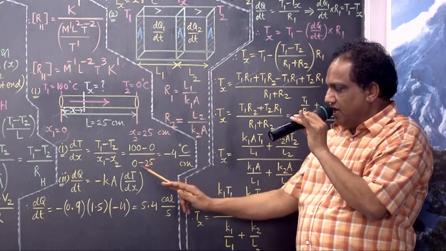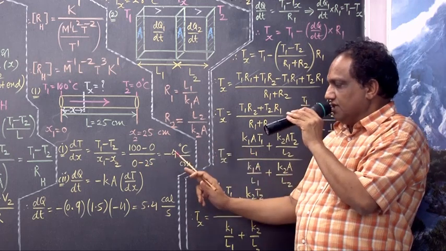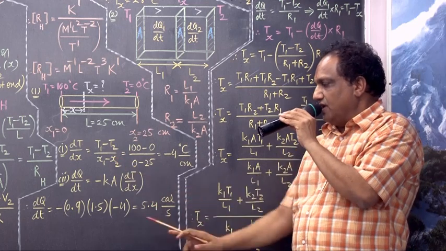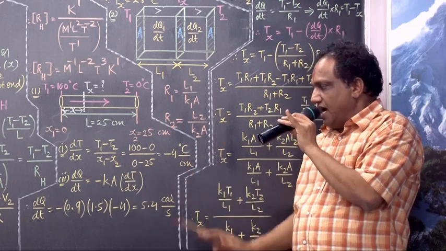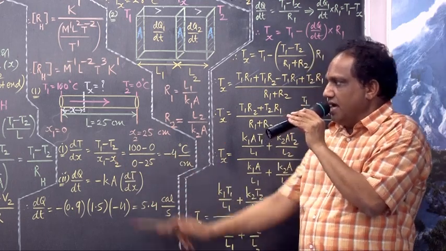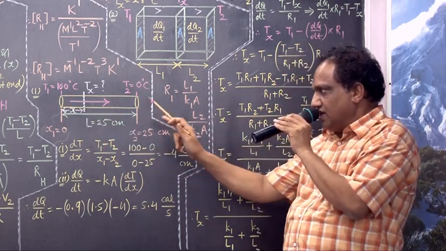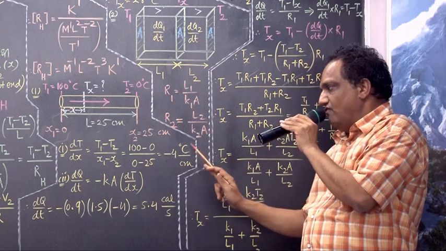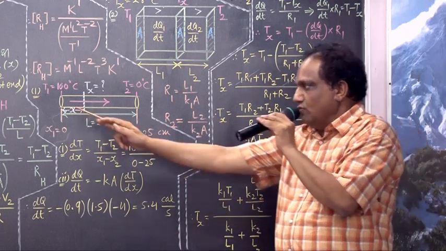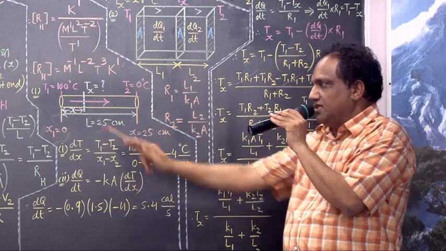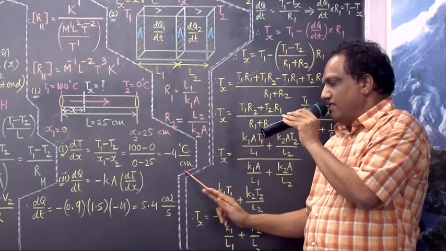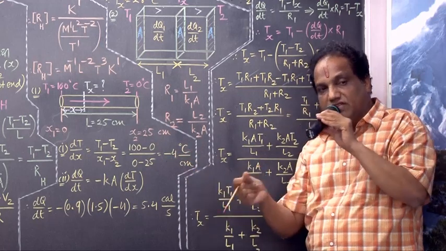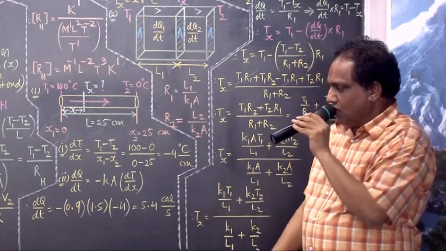Now 100 upon minus 25 gives minus 4. Unit of temperature right now is degree centigrade, unit of x coordinate is centimeter. And what does this negative sign indicate? As you move in the direction of heat conduction, that is away from the hot end, for every 1 centimeter the temperature will decrease by 4 degrees centigrade.